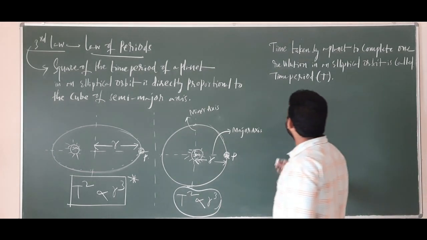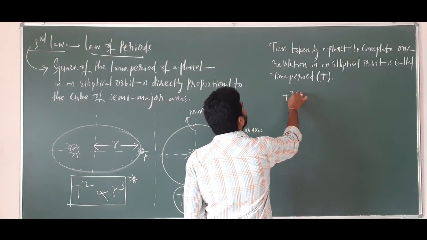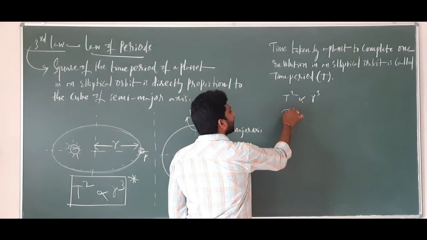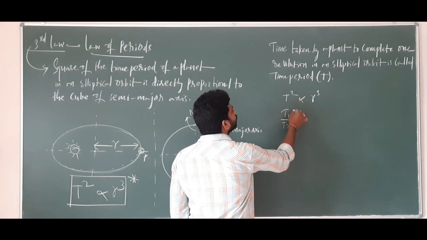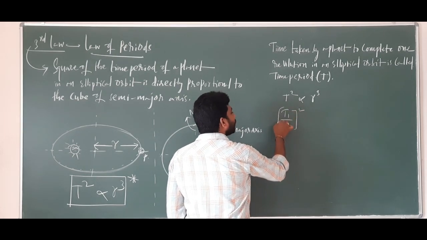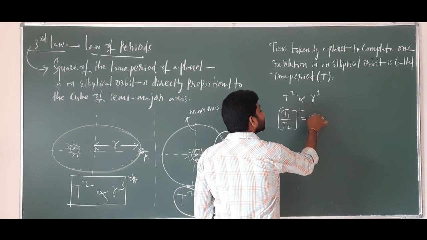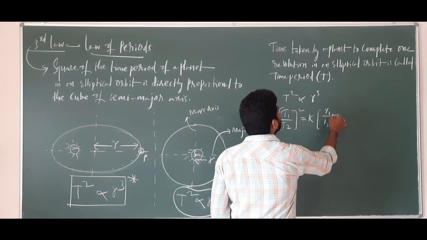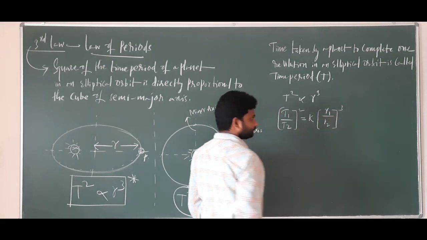So this is the concept about Kepler's third law of planetary motion, called the law of periods. Sometimes T square is directly proportional to R cube, which can be written as (T1 by T2) whole square equals some constant into (R1 by R2) whole cube.